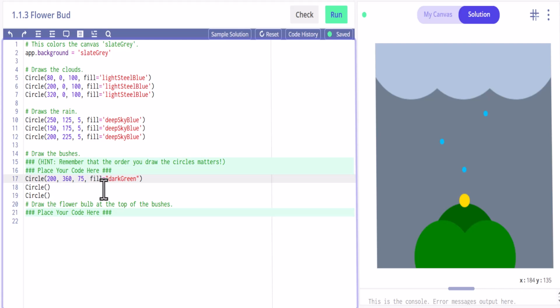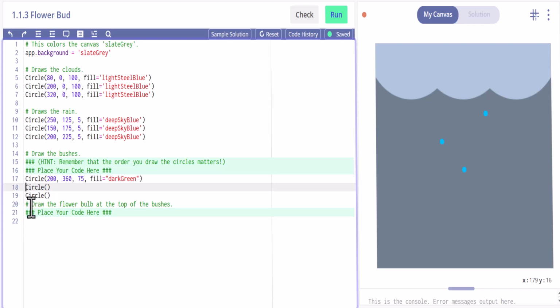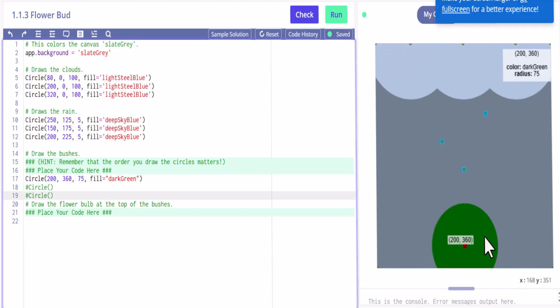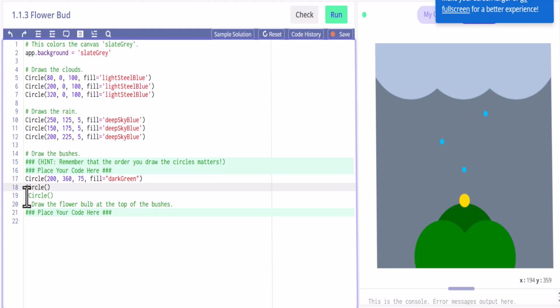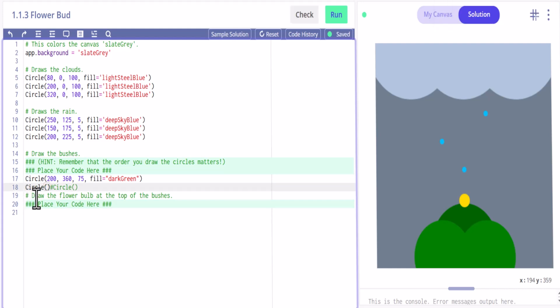So same thing with this. Now if we draw this, let's go ahead and actually go back to our canvas. I'm going to get an error on these, so let's comment these out. One of the good things with coding is that using the comment feature, or comment syntax, is really helpful. So I want to go ahead and run this and just see what this looks like. And you can see there's the circle. Okay, so we're going to go back to the solution and remove these comments. If we don't do that, that circle's not going to show up. So it's important to remove these comments, otherwise the code just won't run there.